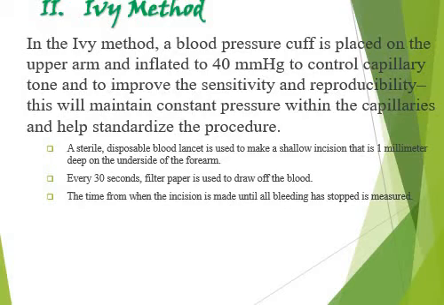A sterile disposable lancet is then used to make a shallow incision about 1 mm deep on the underside of the forearm, यानी बहुत ज़्यादा गहरा incision नहीं देंगे. Just a 1 mm deep incision will be sufficient to provide the results. After every 30 seconds or 15 seconds, filter paper is used to draw off the blood. The time from when the incision is made until all bleeding has stopped is measured.